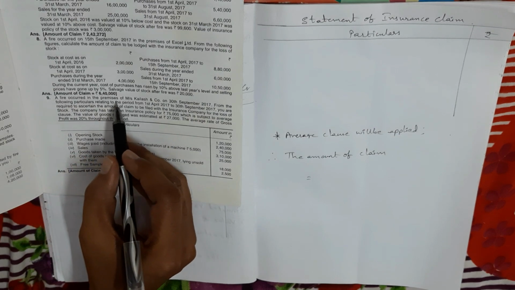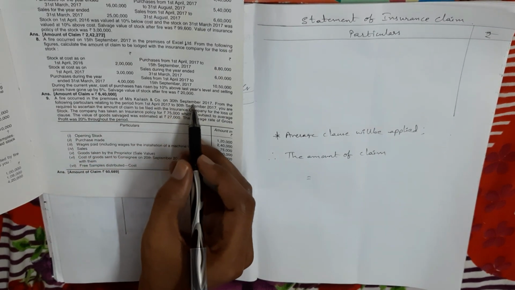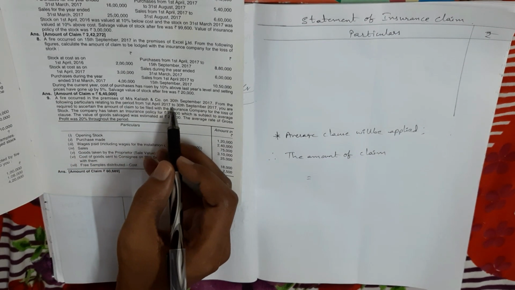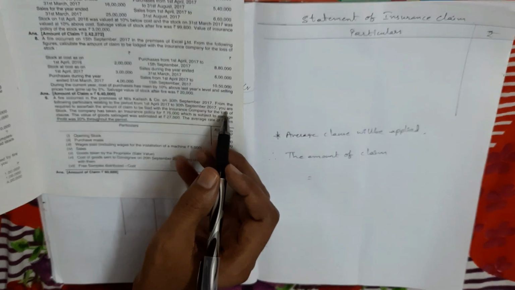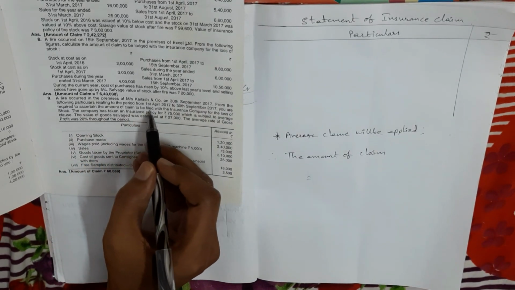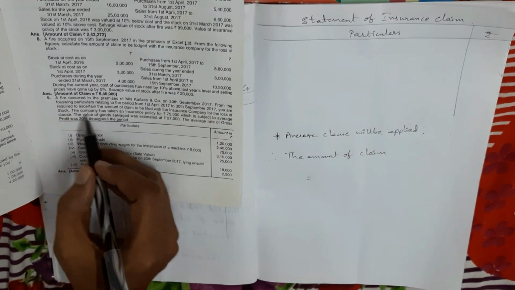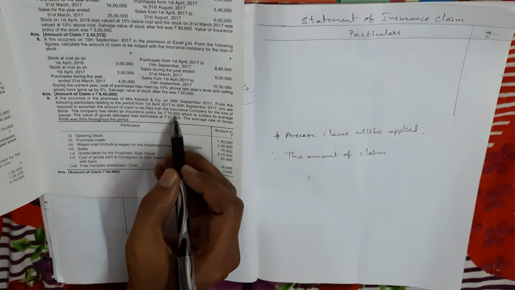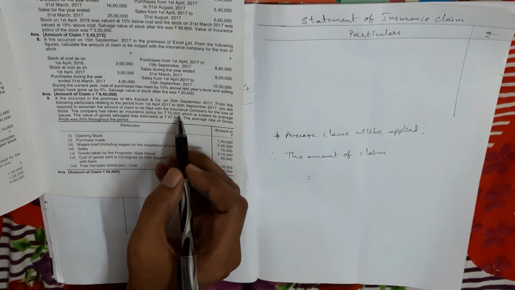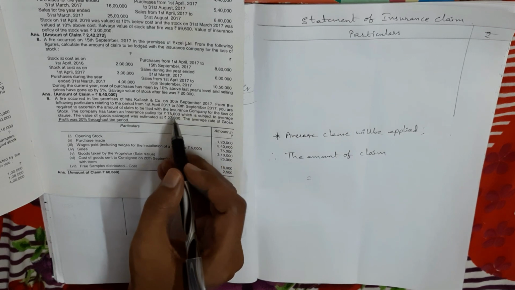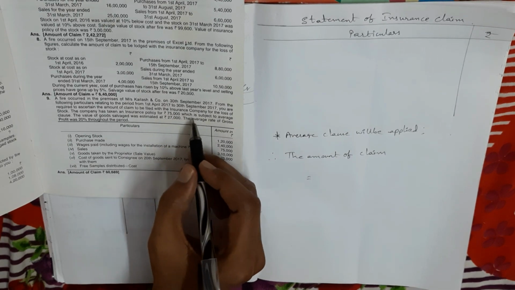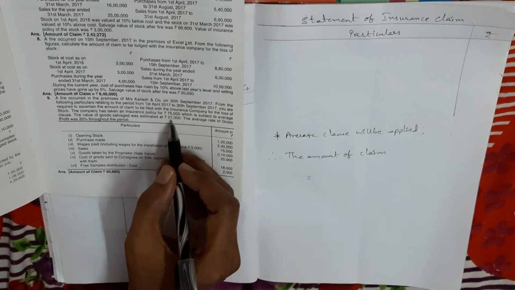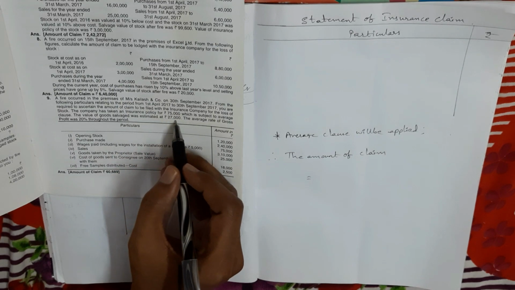Now see one more basic problem on page number 31, problem number 9. A fire occurred in the premises of Kailash and Company on 30th September 2017. From the following particulars relating to the period from 1st April 2017 to 30th September 2017, you are required to ascertain the amount of claim to be filed with the insurance company for the loss of stock. The company has taken an insurance policy for 75,000. My dear, here the insurance policy amount is given, 75,000. So if the estimated value of stock is more than this, we have to apply the average clause. The value of goods salvaged was estimated at 27,000.